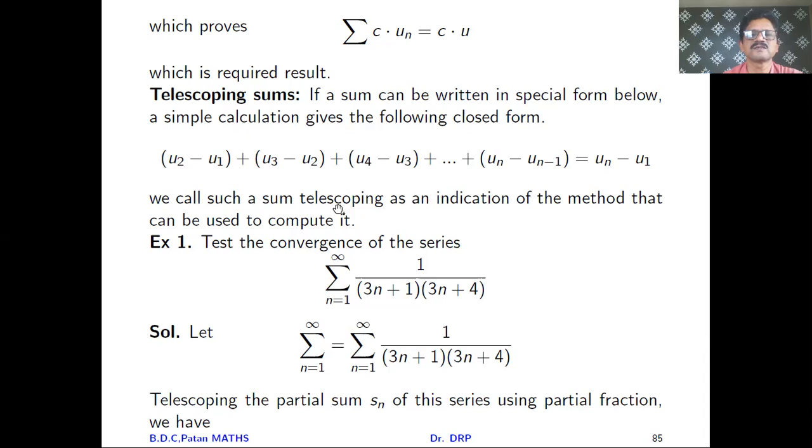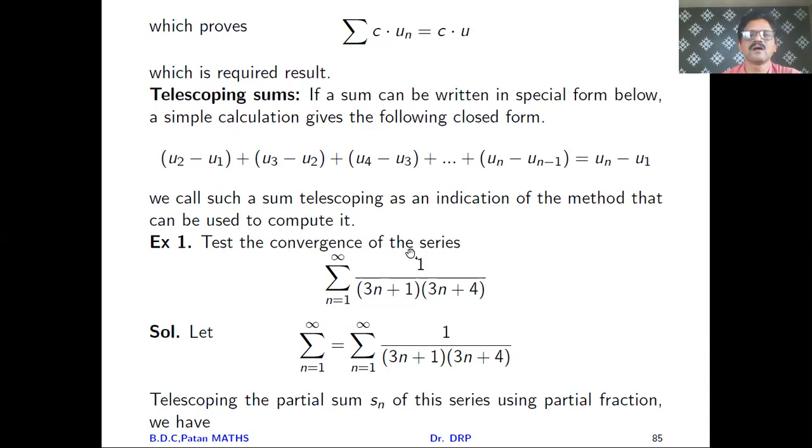We call such a sum a telescoping sum, as an indication of the method that can be used to compute it. So if the sum is in this form, we call that sum a telescoping sum. You must know this definition because we use it while solving the problems.